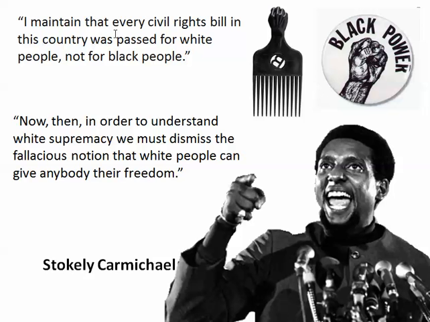He says, "I maintain that every civil rights bill in this country was passed for white people, not for black people." And then he says, "Now then, in order to understand white supremacy, we must dismiss the fallacious notion that white people can give anybody their freedom." So he really doesn't like white people a whole lot and doesn't think they've done enough for the black man.